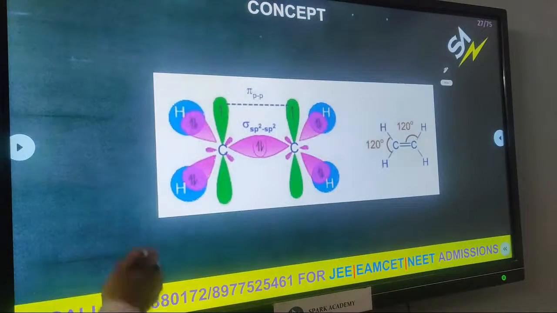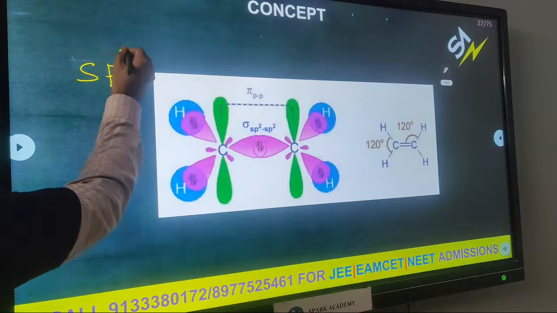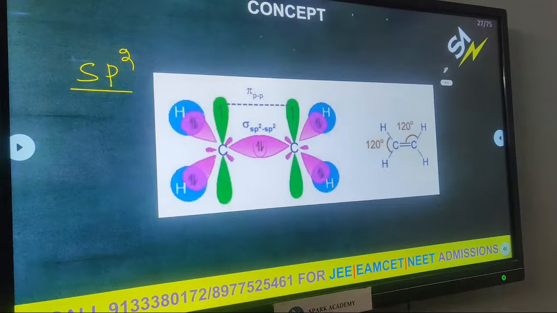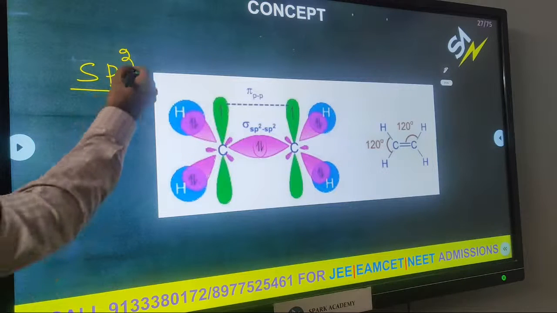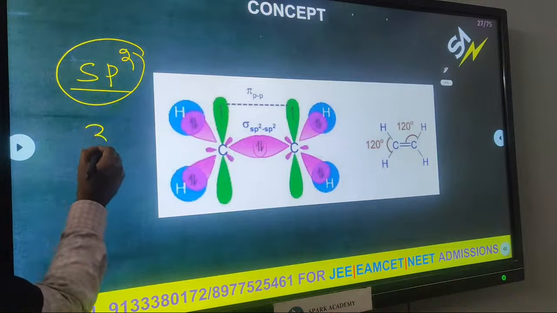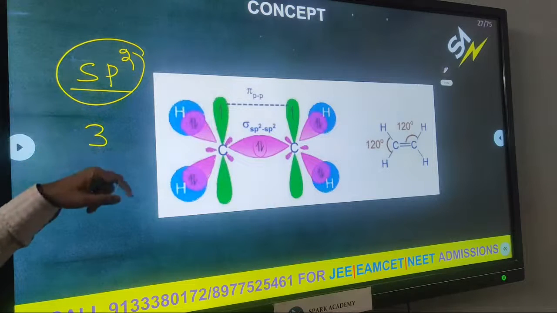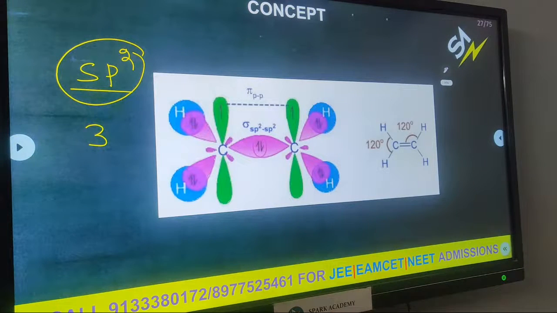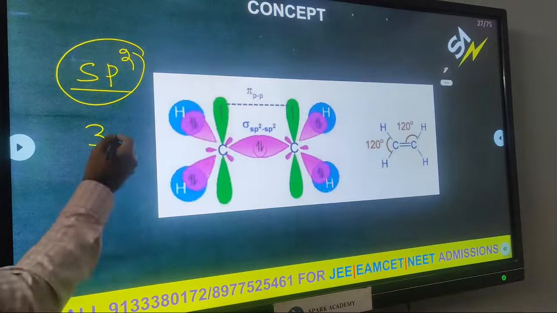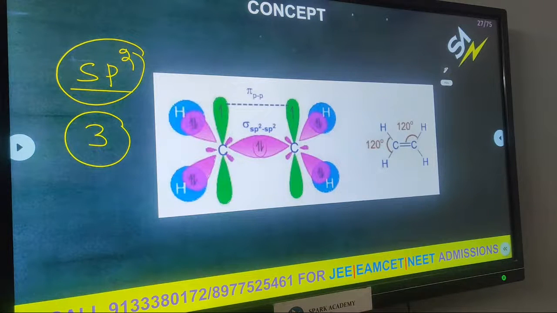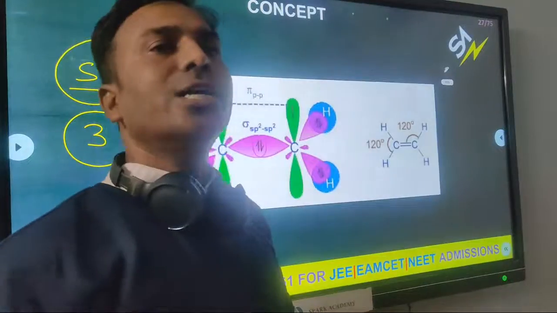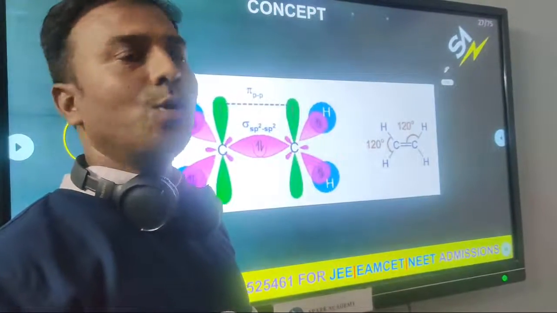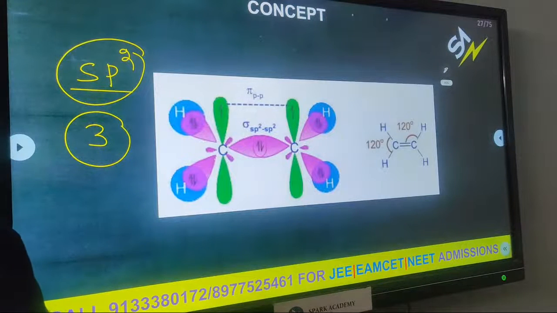Next, sp2 hybridization. How many hybrid orbitals are present? Three. One s and two p orbitals intermixed, and the result is three hybrid orbitals. For example, carbon-carbon single bond: hybridization is sp3.